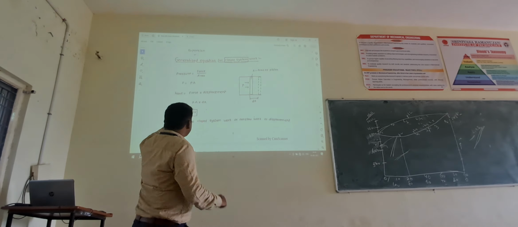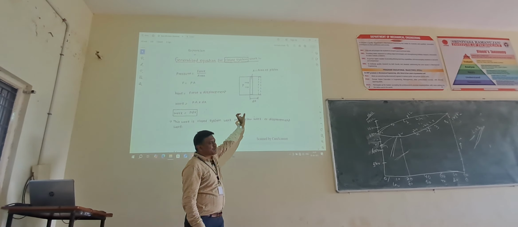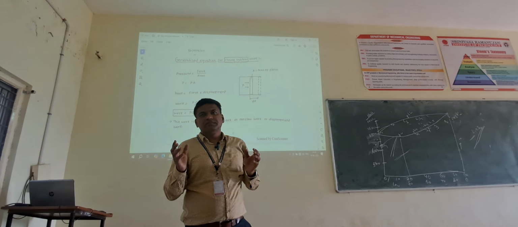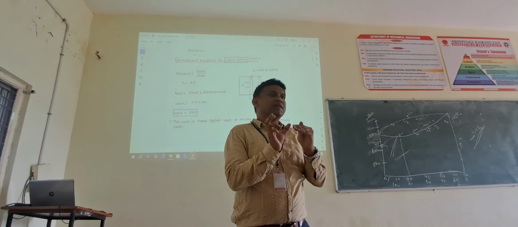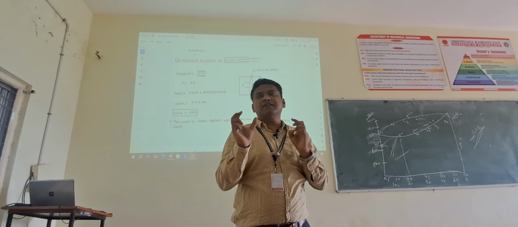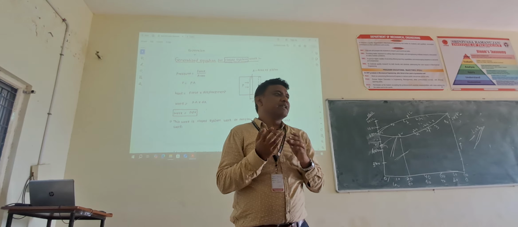What is the change in the volume? Area of the piston times the small distance moved. A into dx is nothing but dV, the change in the volume. Area into distance moved. Area is meter square, distance moved is meter, so meter cube. Meter cube is the unit of volume. It will become dV.